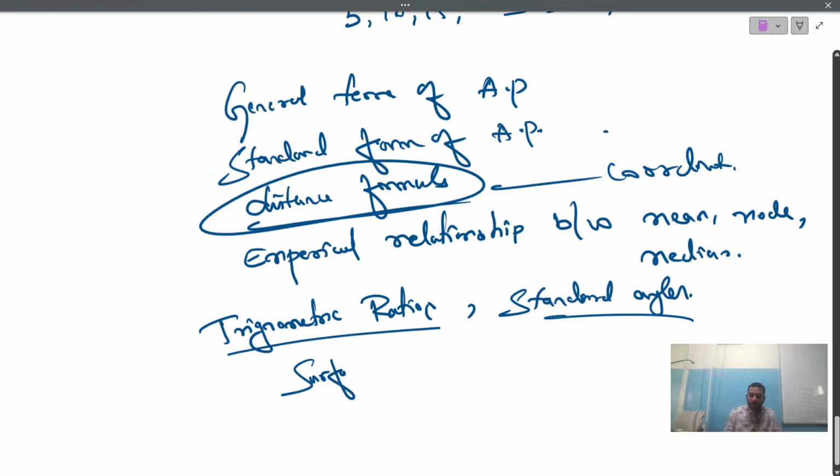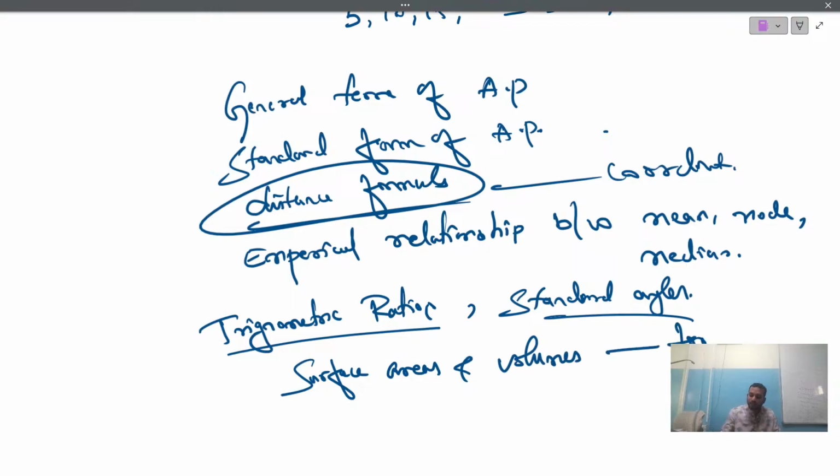And in the chapter surface areas and volumes, in this chapter at least try to remember the formulas. Try to remember the formulas. Surface areas and volumes.